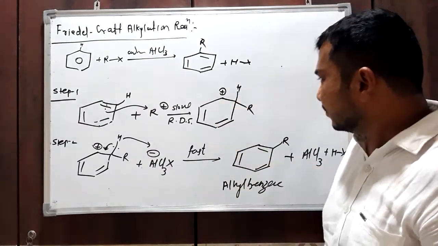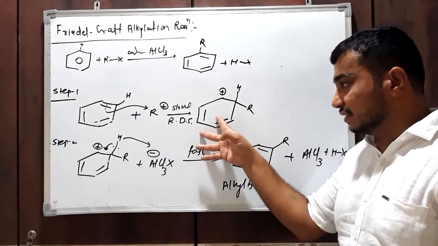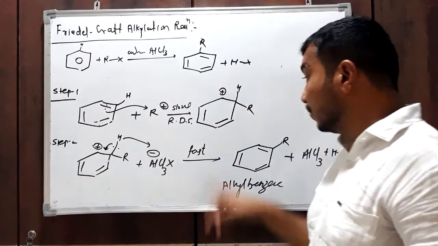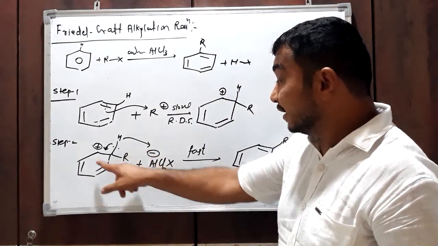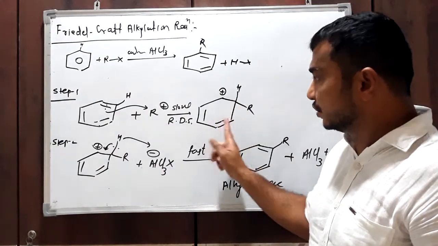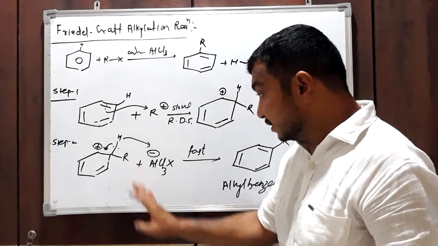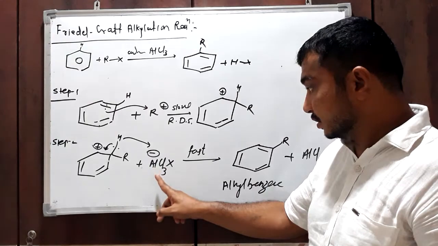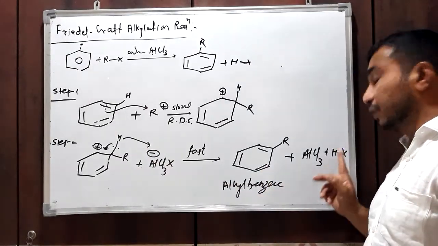Okay, and it is resonance stabilized. Then in the next step, this carbocation which is formed in step 1 will lose H plus and gain aromatic character. Now it is non-aromatic, therefore unstable, so that's why this step is slow. Then this H plus gets abstracted by AlCl3X minus, and then produces alkyl benzene, AlCl3 plus HX.